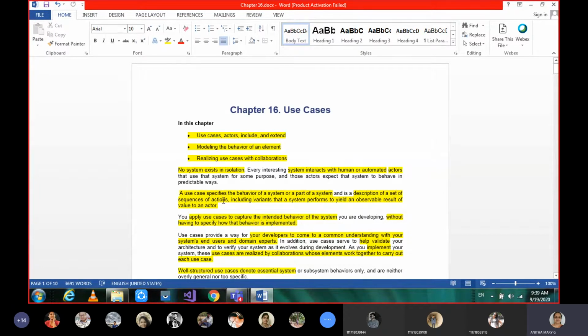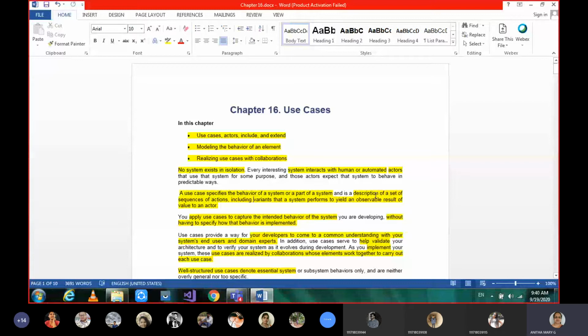Then moving on to the next one, it specifies the behavior of a system or part of a system. It may not be the entire behavior of the ATM machine we are talking about. It can be a part, as I told you, validating a user. Validating a user means when he keeps the card and enters the PIN, it will validate whether he is a valid user or not.